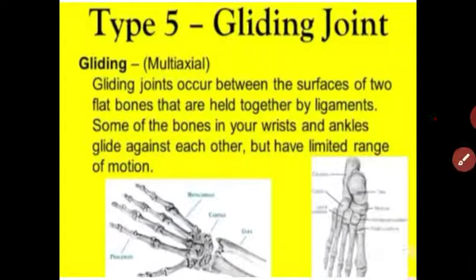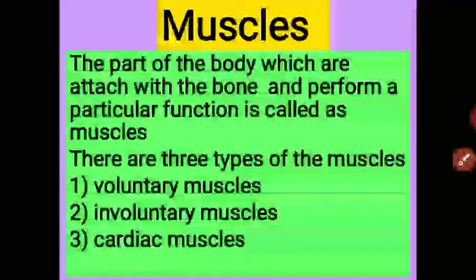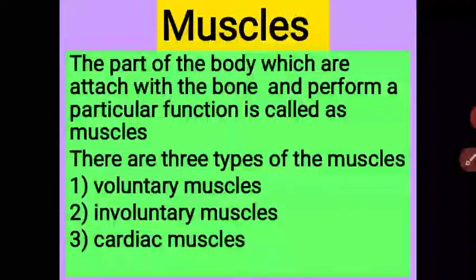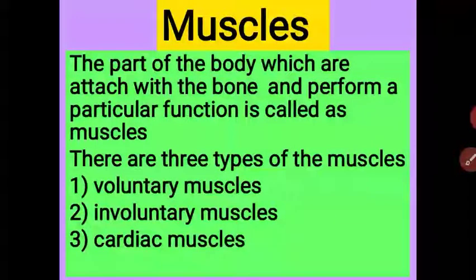Next part is the muscle. Muscle is very important because it provides movement. The main functions of muscle are that it covers the skeleton and gives shape to the body, and it also maintains the body's posture for sitting, standing and walking. Got it? And the two bones joined together are called a ligament.